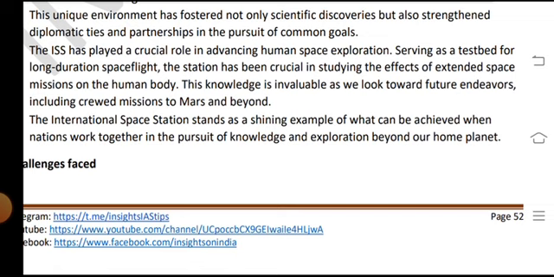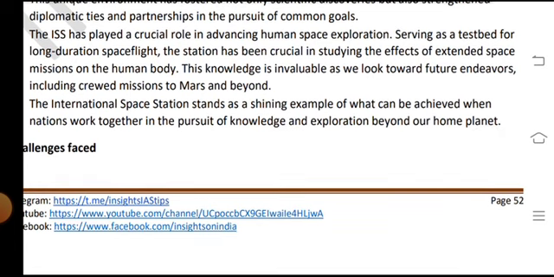The ISS has played a crucial role in advancing human space exploration, serving as a test bed for long-duration space flights. The station has been crucial in studying the effect of extended space missions on the human body, and this knowledge is vital as we look towards future endeavors, including crewed missions to Mars and beyond.